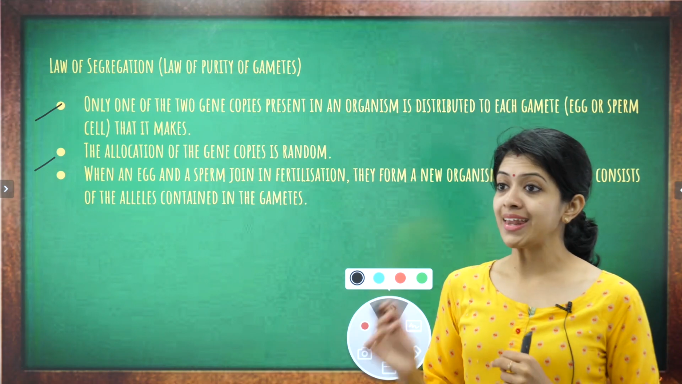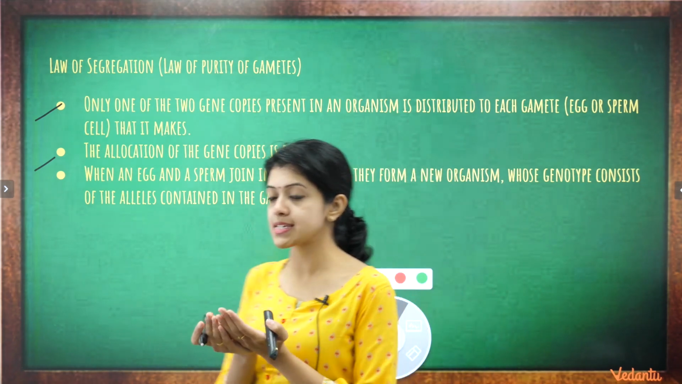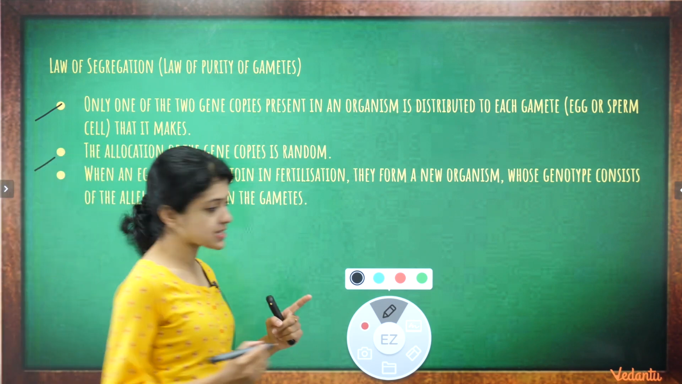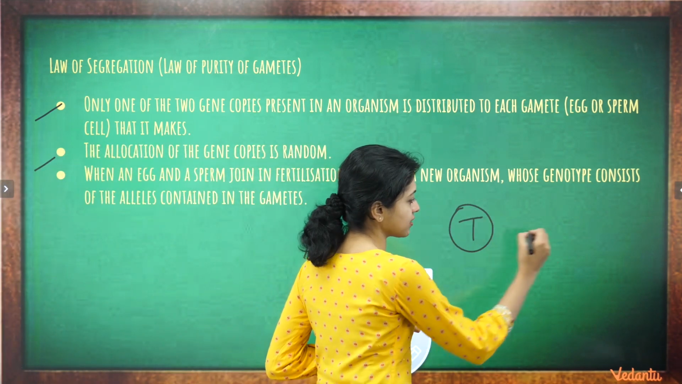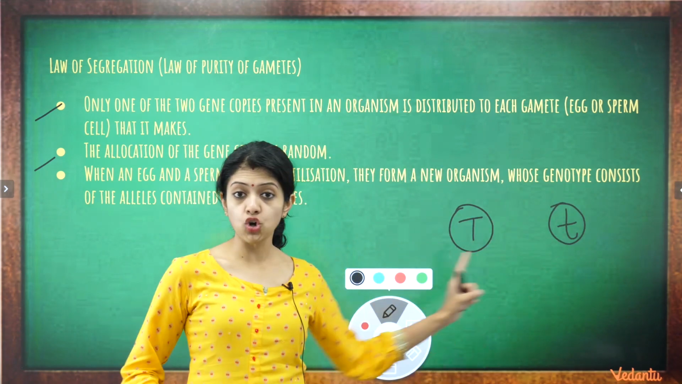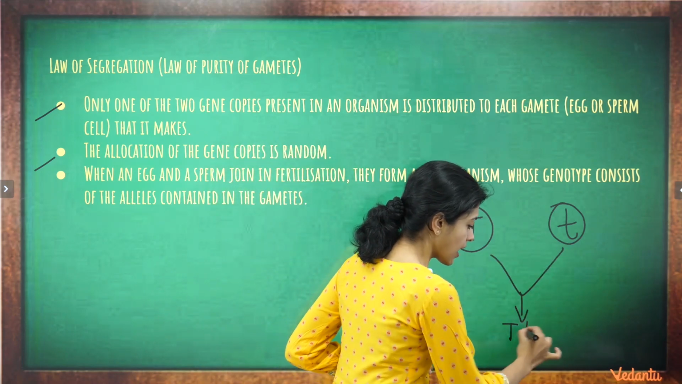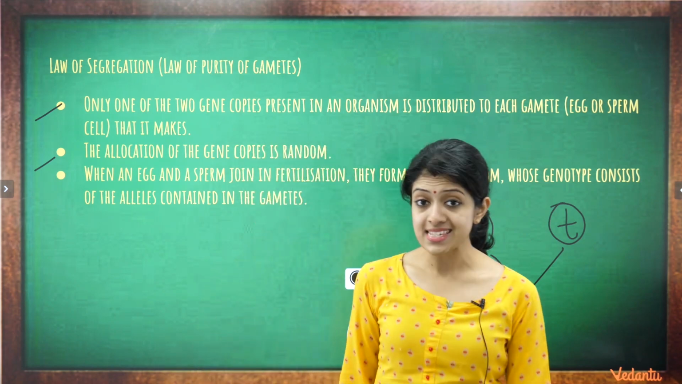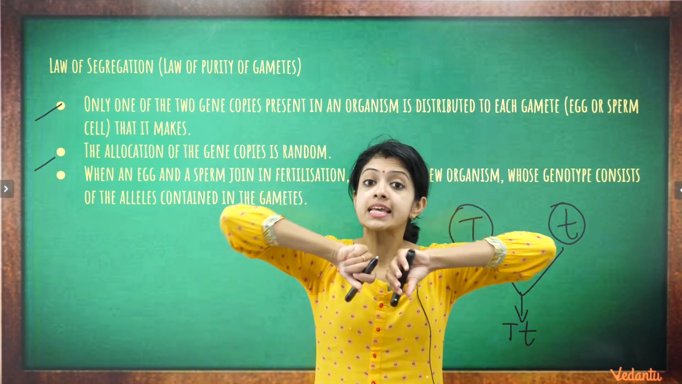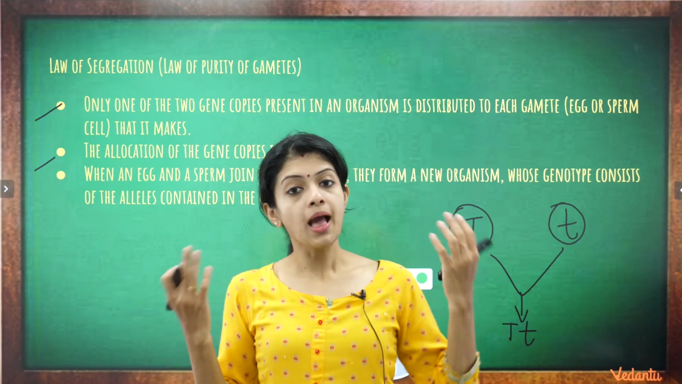And thirdly, when an egg and a sperm join in fertilization, they form a new organism whose genotype consists of the alleles contained in the gametes, which is why we have seen that if a gamete contains capital T and the other gamete that joins it in fertilization contains small t, the genotype of the offspring will be a combination of these two. This is why we call this the law of segregation, because the alleles separate out when they have to enter into individual gametes during meiosis.